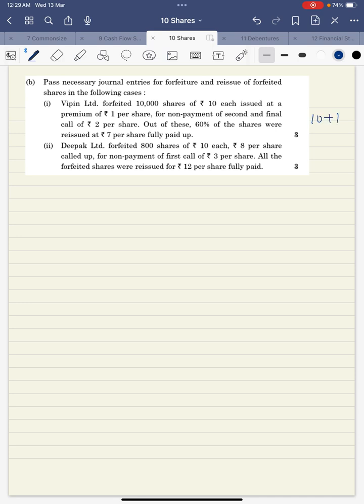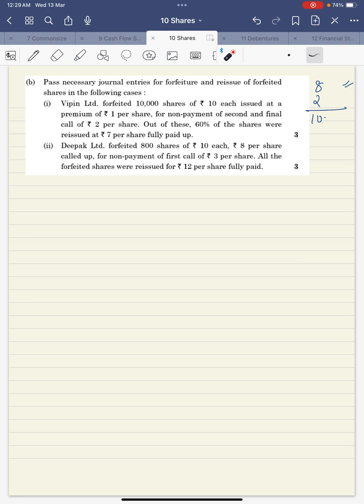Out of 10 plus 1, what are they saying? Why are they forfeited? Because the second and final call of 2 was not paid. That means 8 plus 1 was paid. Premium is also paid. So, whenever premium is paid, in the forfeiture entry we are not supposed to write premium. So, we will not take premium here. Why are we not supposed to take premium? Because if premium is paid, it should not be taken.